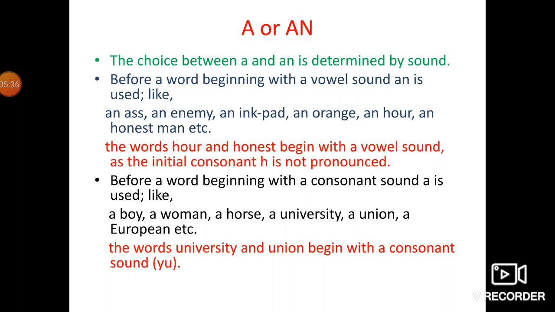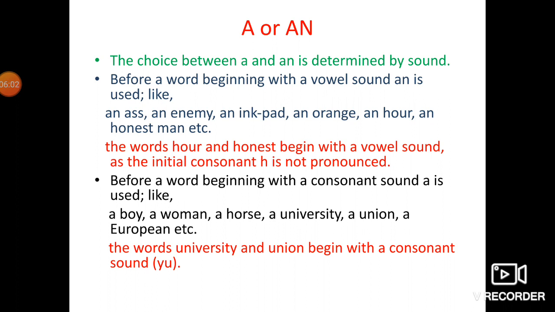Now, which sound? Before a word beginning with a vowel sound, an is used. If a word is starting with a vowel, or if a word gives the sound of a vowel, with that word we have to use an.